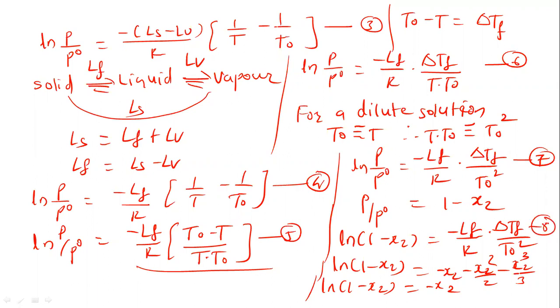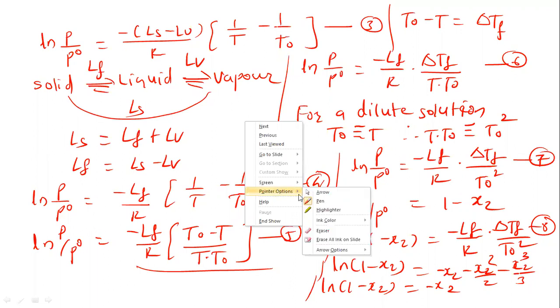Now let us write equation 8 here: ln(1 minus x2) is equal to minus x2. First, I would like to write equation 7: ln(1 minus x2) is equal to minus LF upon R into delta TF upon T0 square.